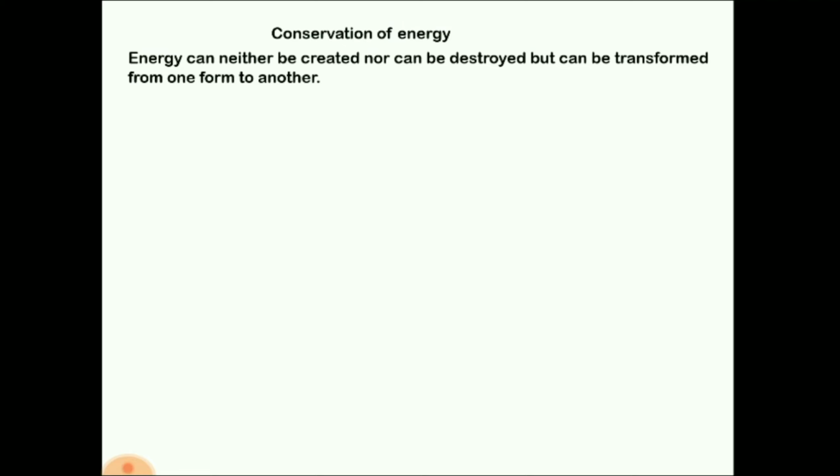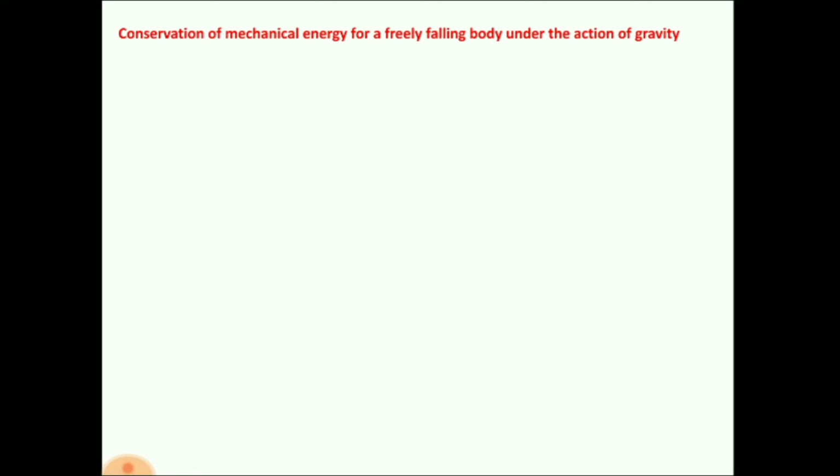We'll stick to our lesson today, and our main lesson for today is conservation of mechanical energy for a freely falling body under the action of gravity. In simple words, whenever a body is falling from a certain height, the total mechanical energy is always constant. We have to show that when a body falls freely under the action of gravity, the sum of kinetic energy and potential energy is always the same.